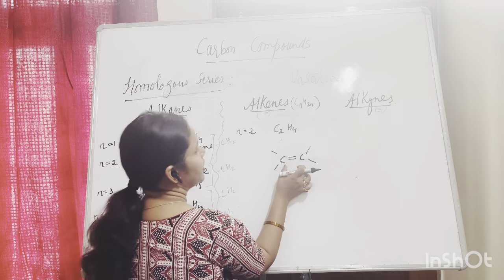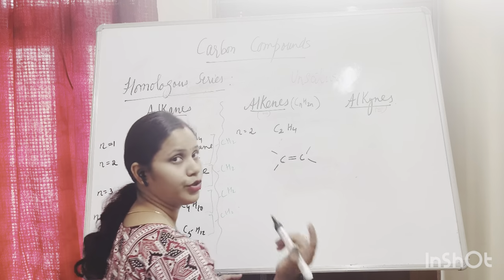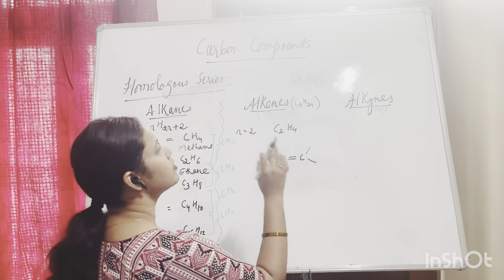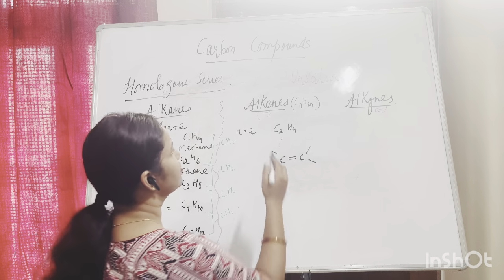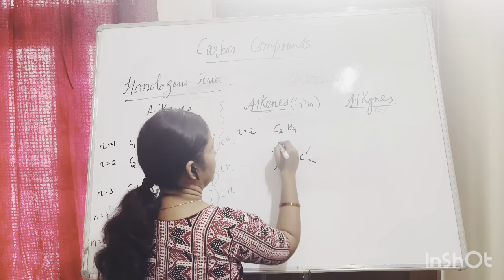Because there are 2 carbons, the word root will be eth, and because it has a double bond, that is why ENE, ethene.